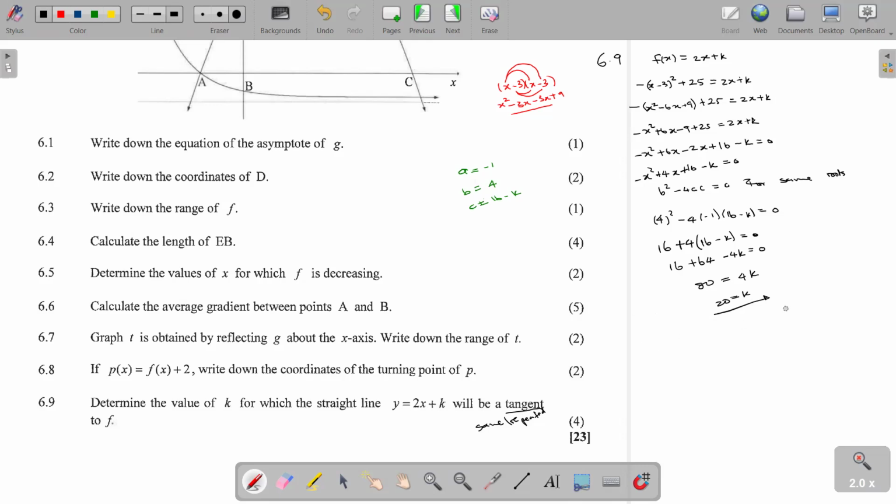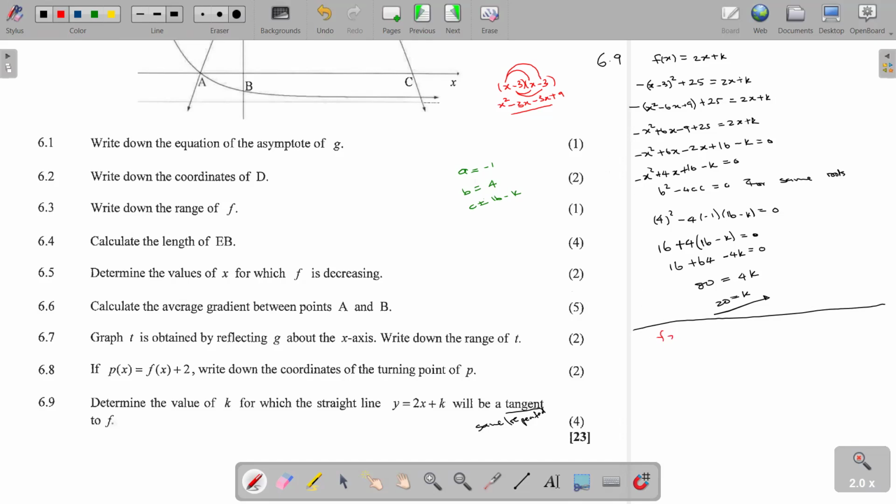Alternatively, for those who are doing grade 12, they can use a concept which is taught in grade 12. So for those who are revising this paper for the purpose of their grade 12, it means you are going to use this method. Number 1, you are going to expand your fx.